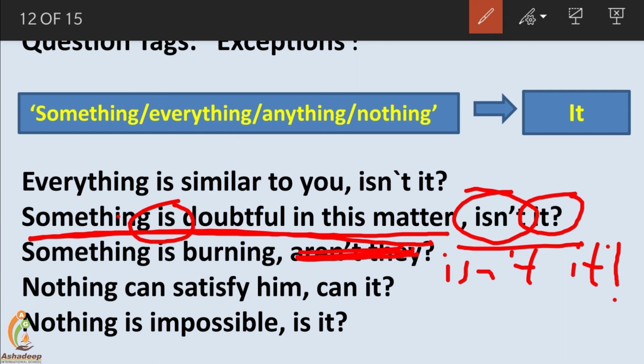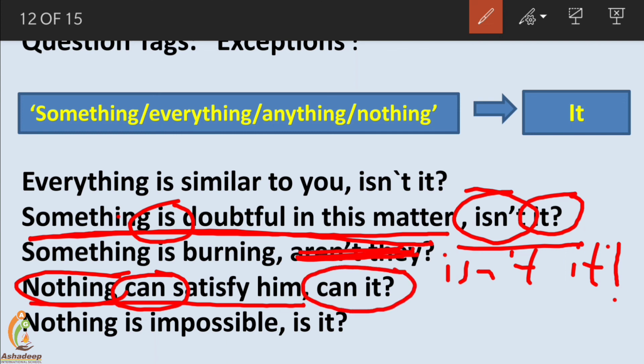Nothing can satisfy him. Friends, it's a negative sentence. See, the verb doesn't show negation, but nothing shows the negation of the whole sentence. The effect of the whole sentence is negative only, and that's why the question tag will be positive. Here its modal structure is can satisfy, so the positive form of can is can only, and for nothing it is the pronoun used. Can it? Nothing is impossible.